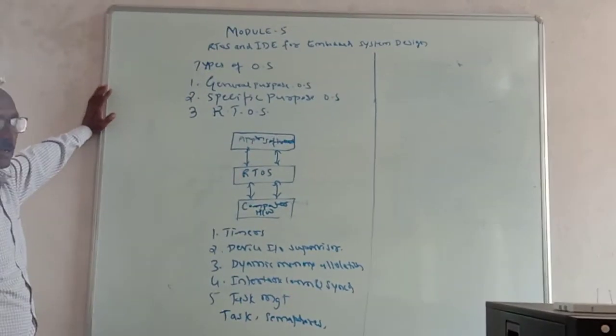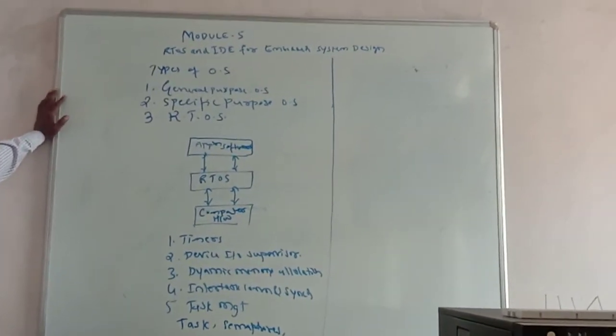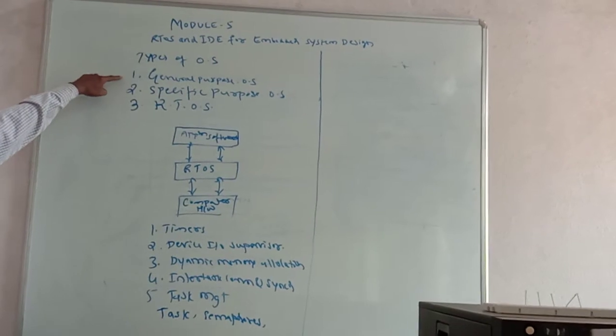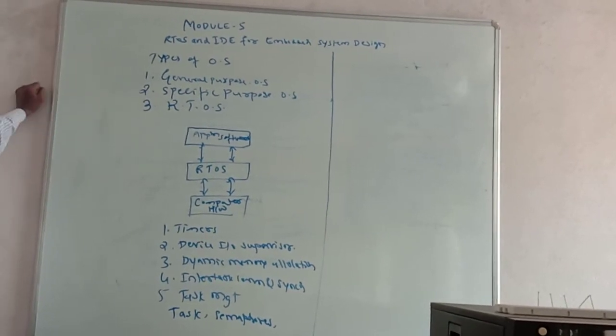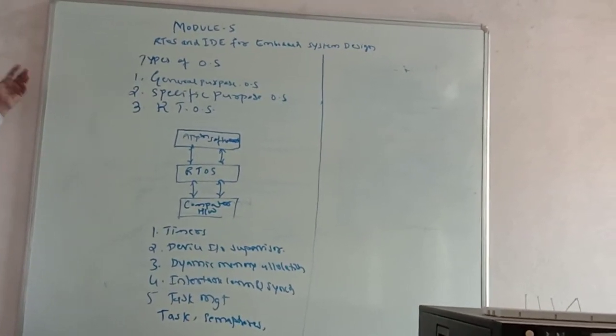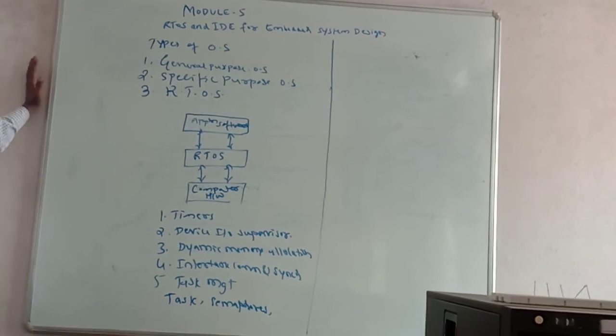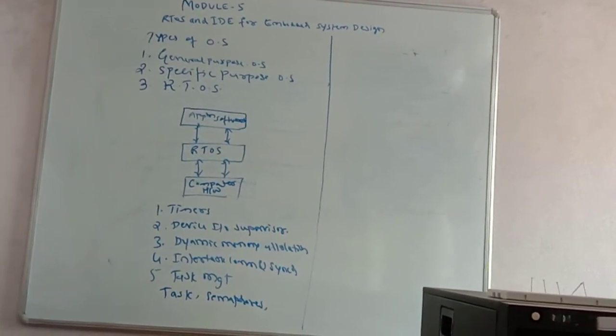System. As you have already defined what an operating system is, now we enter the two types of operating system. The first one is the general purpose operating system. Now we are discussing what a general purpose operating system is. There are several types of operating systems.